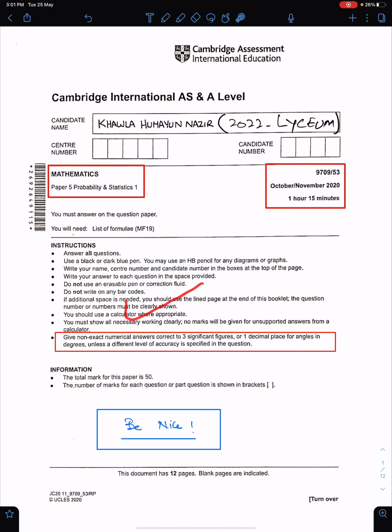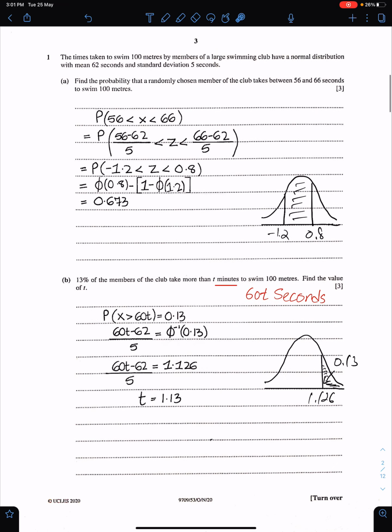All these instructions are very important, especially this last one. Give non-exact numerical answers correct to three significant figures. Must follow all these instructions. An important advice for me and for everyone, we should be nice to others. Two important tips to solve the paper in a good way. Number one, read questions carefully. Number two, avoid careless mistakes.